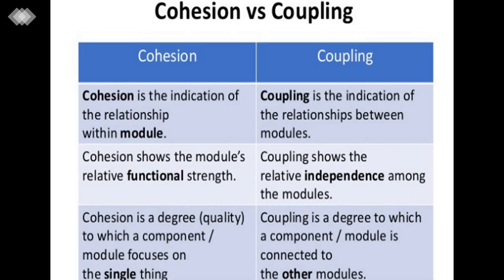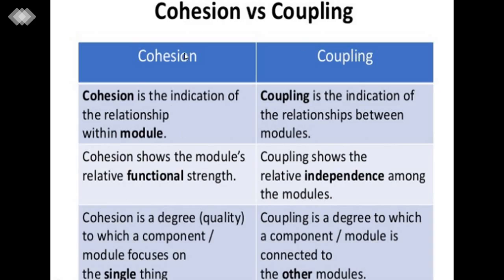So let's start to understand the difference. I have covered what cohesion is, what the types of cohesion are, what coupling is, and what the types of coupling are. So let's learn more about cohesion and coupling with the help of the differences.